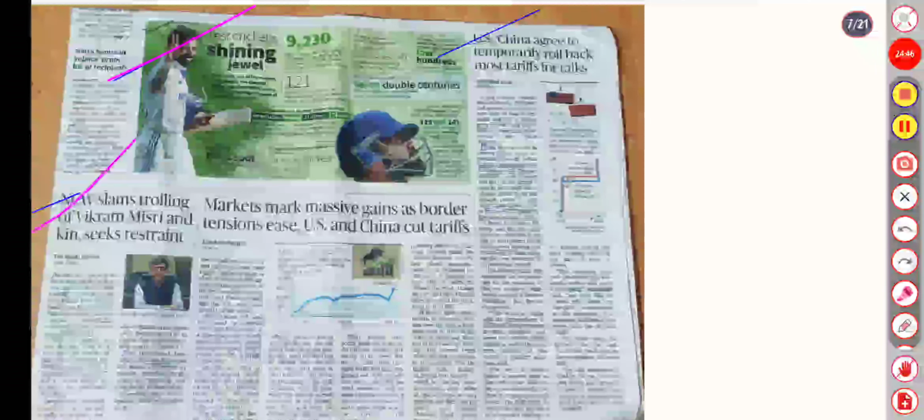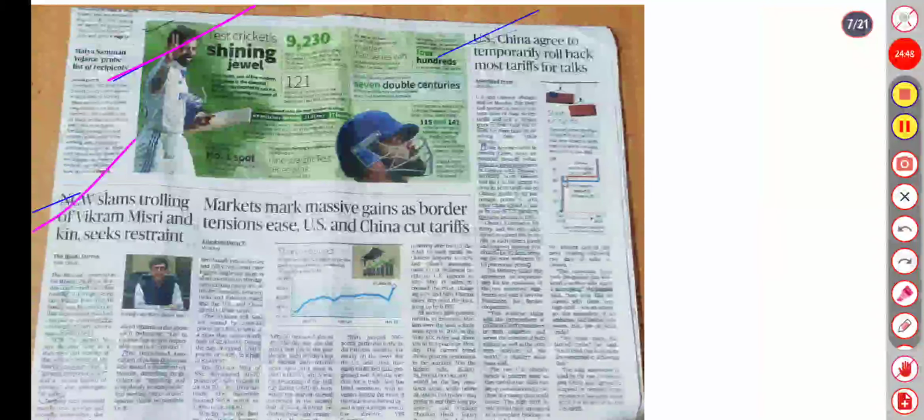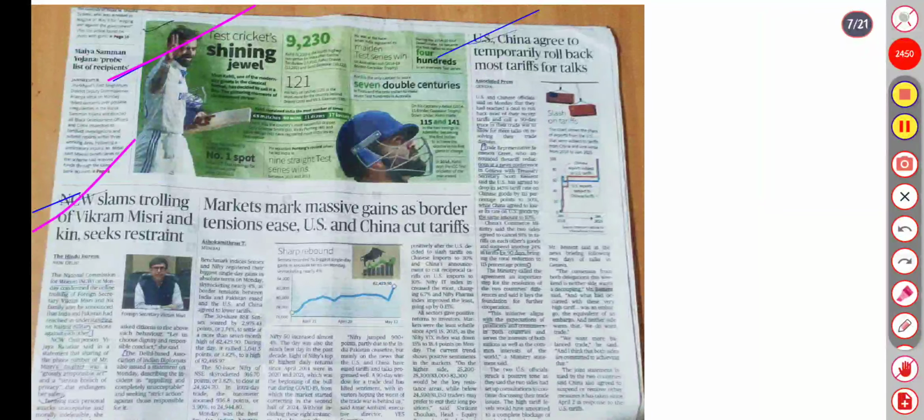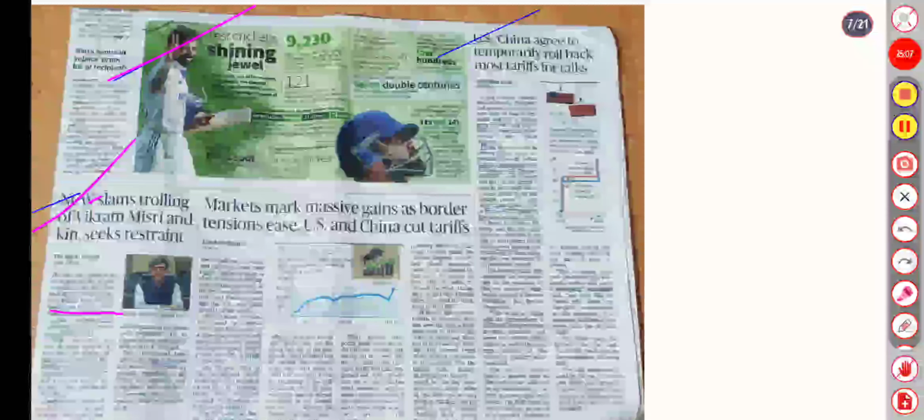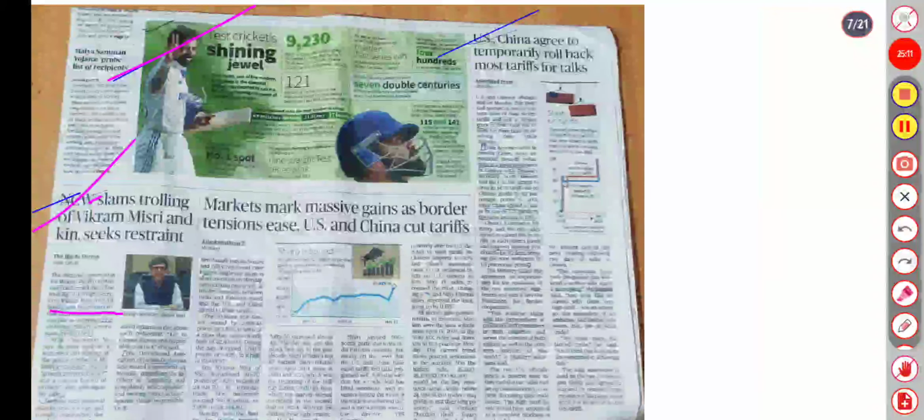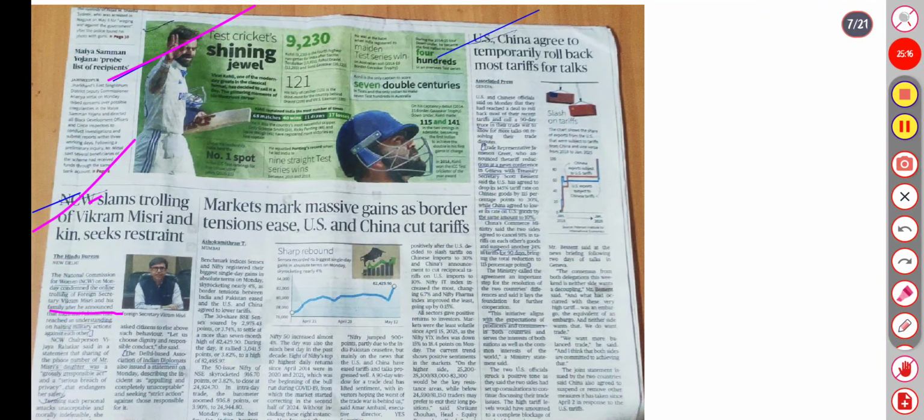Next is about the National Commission for Women slamming the trolling of Vikram Misri and seeking restraint. The Commission on Monday condemned online trolling of Foreign Secretary Vikram Misri and his family after he announced the halting of military actions. Sharing the phone number of Misri's daughter was a grossly irresponsible act and a serious breach of privacy that endangers her safety, terming such personal attacks unacceptable and morally indefensible.